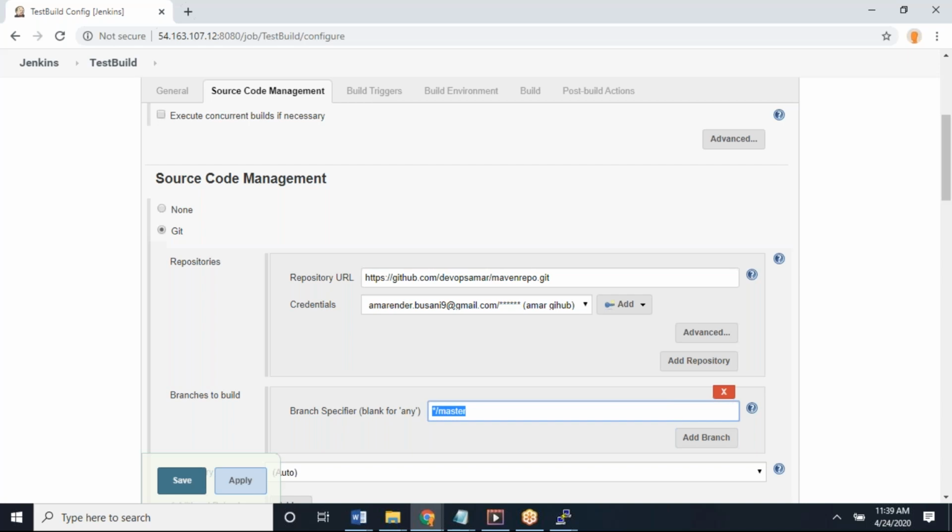Now Shilpa is a developer, and whatever she says, I have to do it. She is saying that she doesn't want to hard code this branch in the job, and she wants to give her branch name at runtime. That is one of the scenarios. Not only branch; here I am giving the example for branch, but it can be anything else. I'll give you two or three examples so that you can understand.